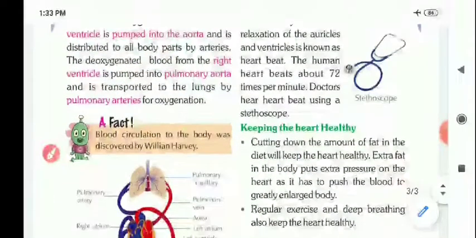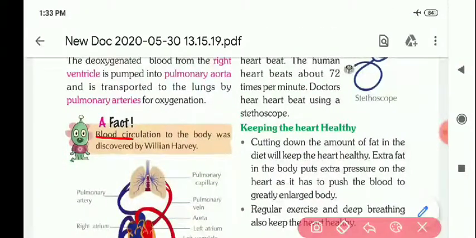This is how the heart works. Blood circulation in the body was discovered by the scientist William Harvey.